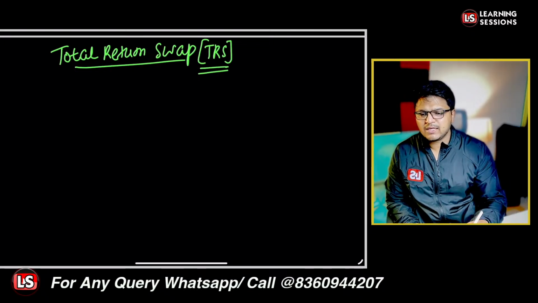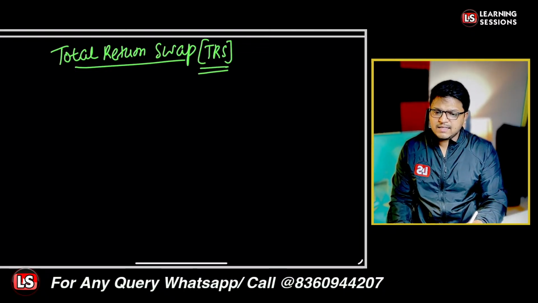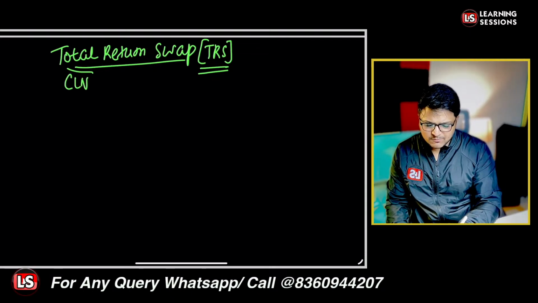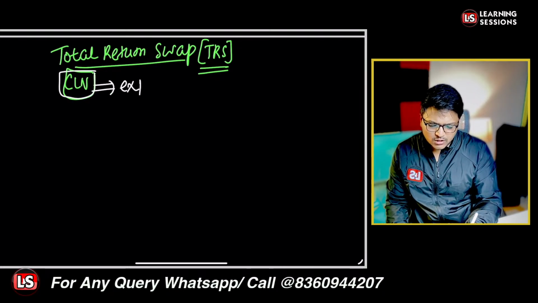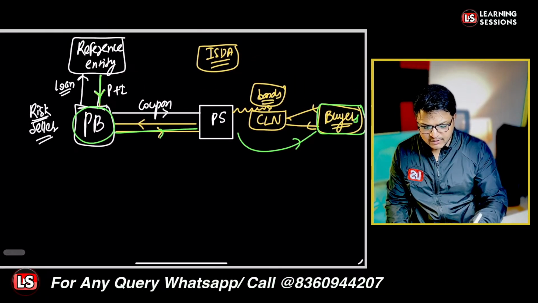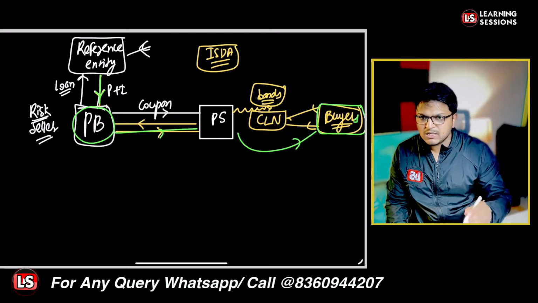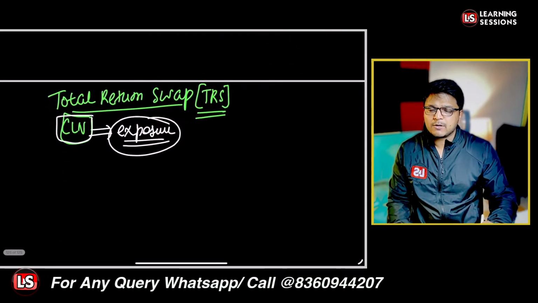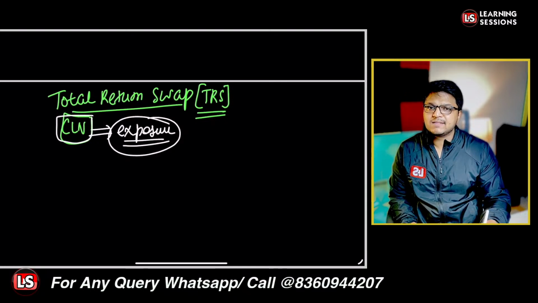Right. In case of the CLN, we basically keep an exposure on the value. In the case of the credit linked notes, a particular exposure was covered. What kind of exposure was being covered? The value exposure. Whatsoever the default is there, that value was being covered. But if there is any market economic impact on that particular value, on that particular reference entity, that is actually not covered in case of the total return swap.